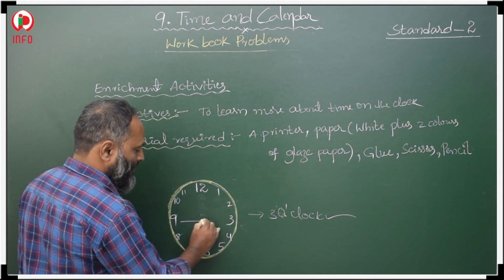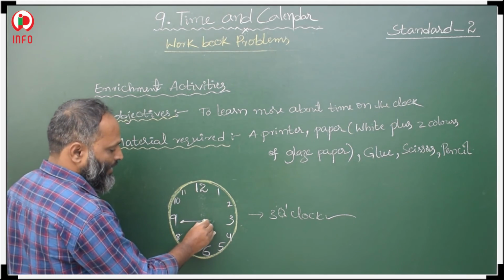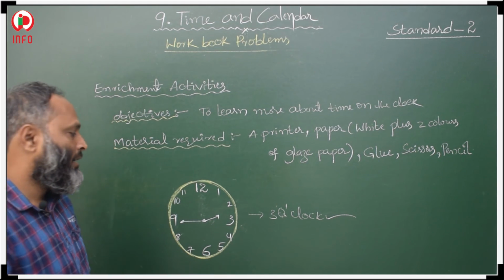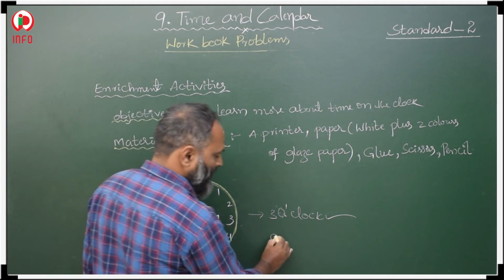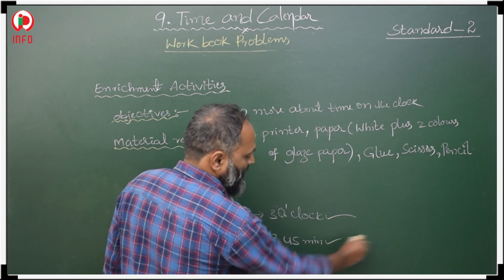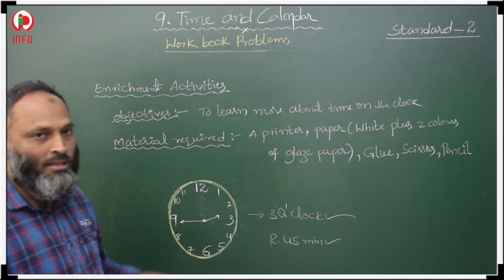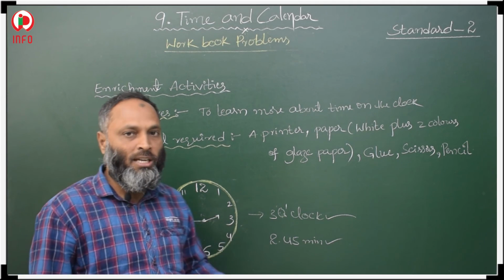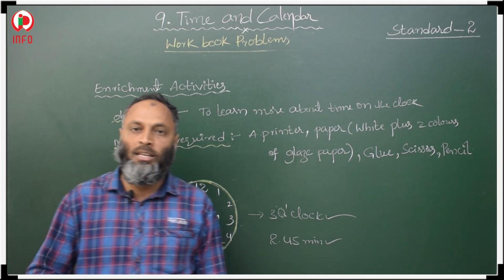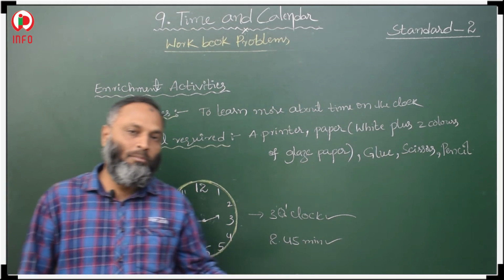One hand is at 9, the other hand is in between 2 and 3. Ask your friend what is the time. If he says 2:45, then the answer is correct. In that way you change the hand positions and ask your friends. If they are wrong, make them correct.